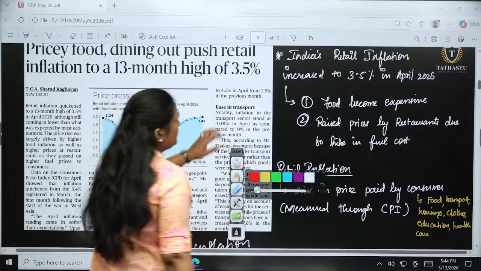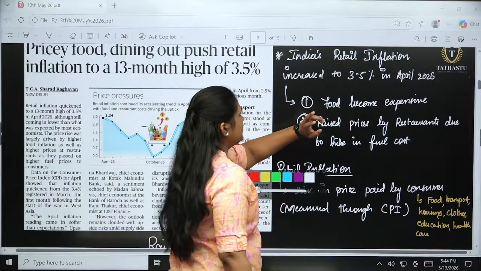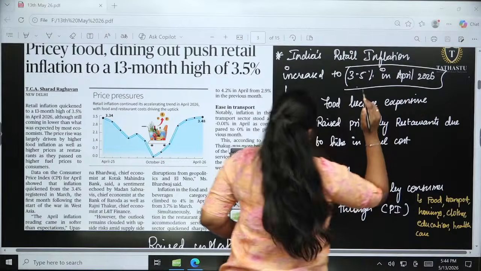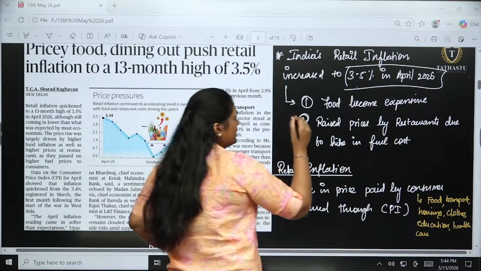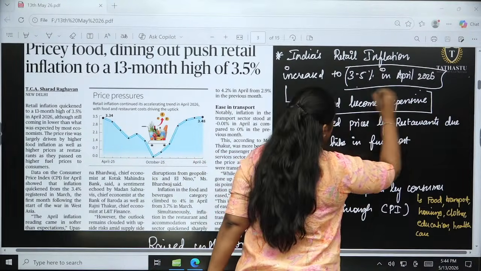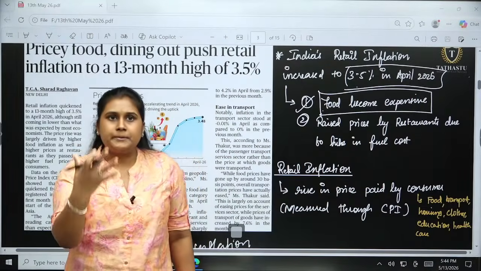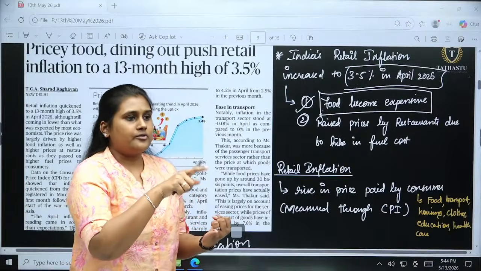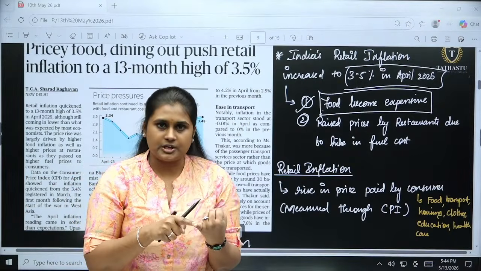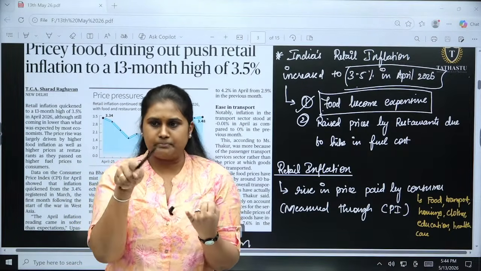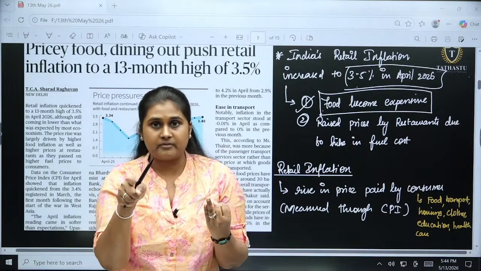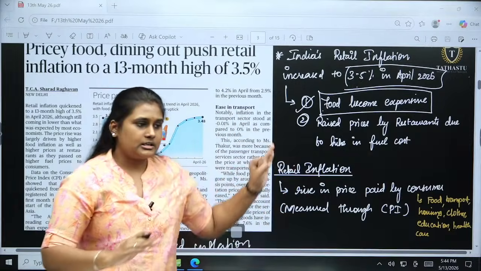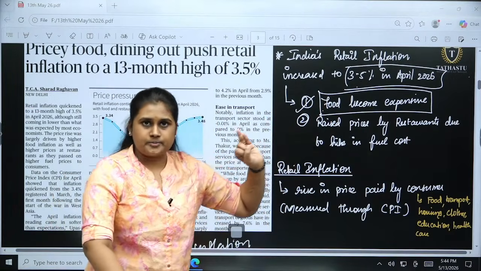So, India's retail inflation increased to 3.5% in April 2026, and we are able to see certain reasons. One, which we mentioned, is that food became expensive because of the inputs for agricultural products. First, fertilizers and everything, their cost is high, so it is impacting my vegetables. And transporting my vegetables from the producer to the market is also added to this food expense.